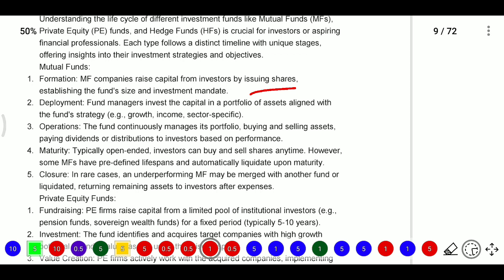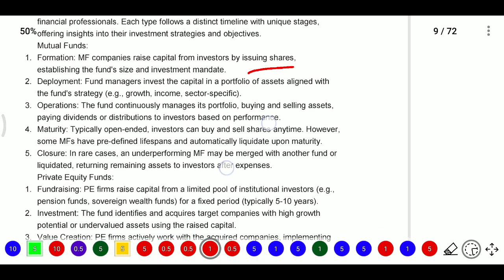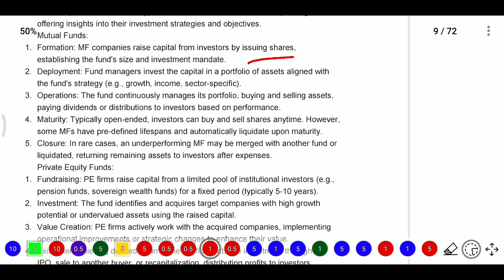So they will register as a trust or some company, raise capital from investors, issue shares, and establish one fund size and investment mandate. Next, after that, deployment. Here the fund manager invests the capital in a portfolio of assets aligned with the fund strategy.